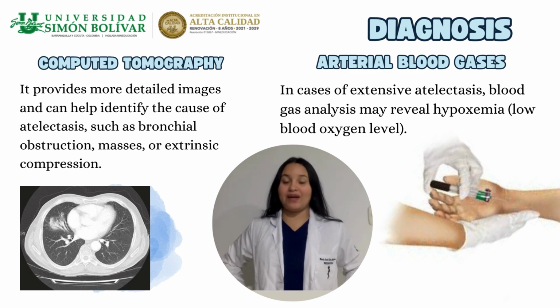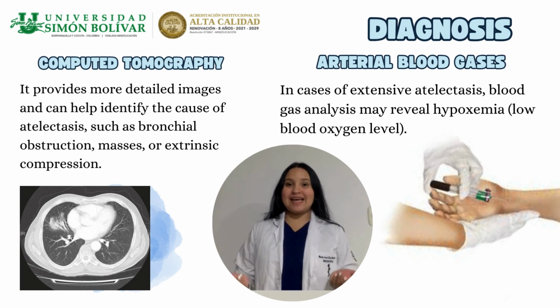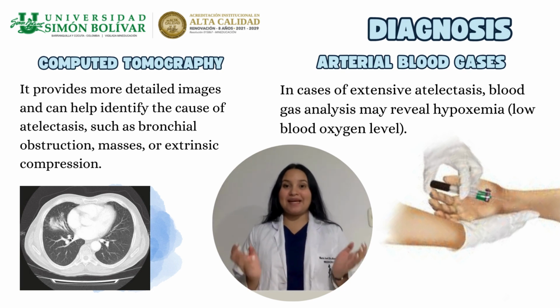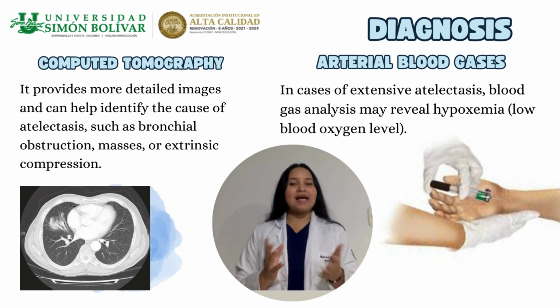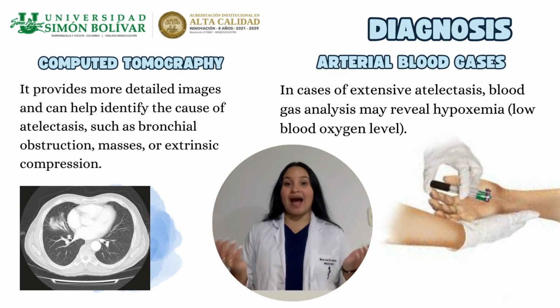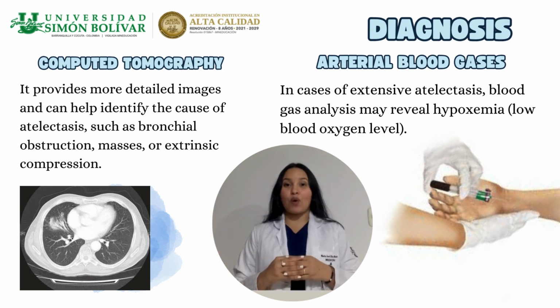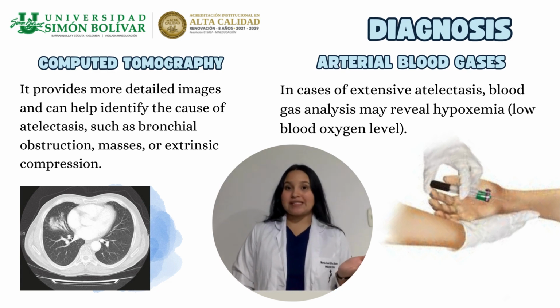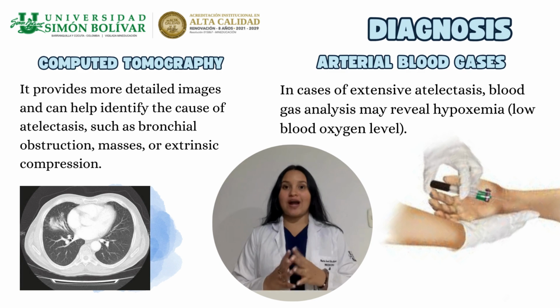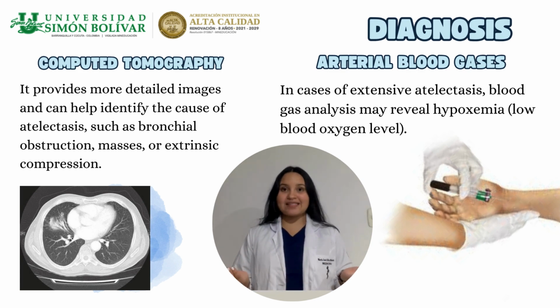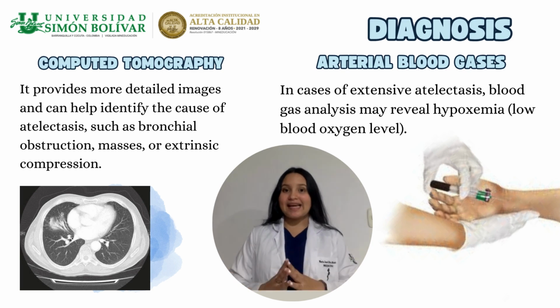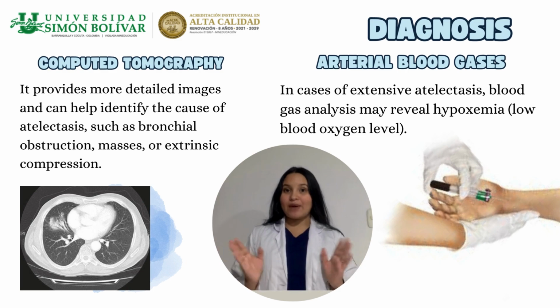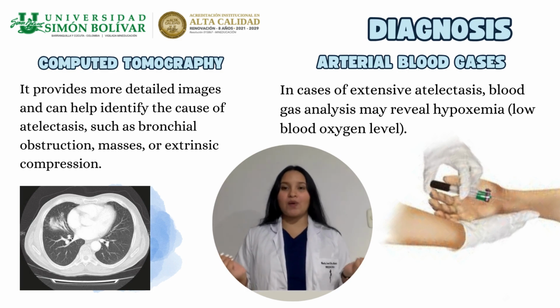Computed tomography, or CT. A chest CT scan provides more detailed images and can help identify the cause of the atelectasis, such as bronchial obstruction, masses, or restrictive compressions. It also allows for a better assessment of the extent of the collapse. Arterial blood gas analysis. In case of extensive atelectasis, blood gas analysis may reveal hypoxemia, low blood oxygen level.